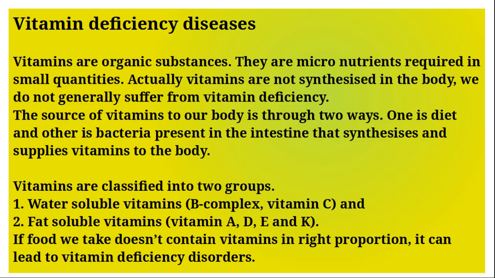Vitamins are classified into two groups: water-soluble vitamins, B complex and C, and fat-soluble vitamins, A, D, E and K. If the food we take doesn't contain vitamins in the right proportion, it can lead to vitamin deficiency disorders.